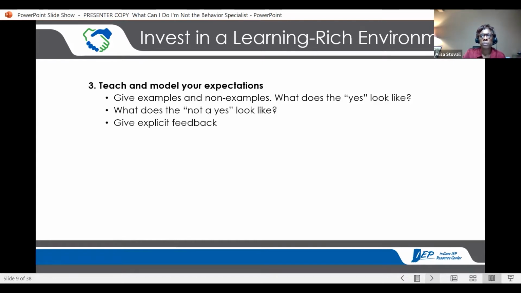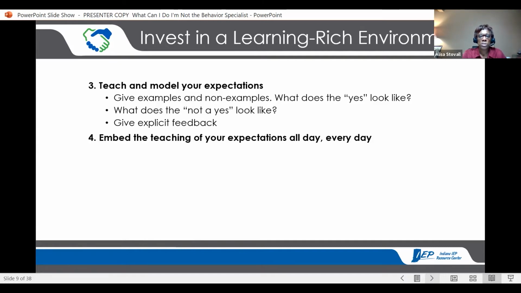Give explicit feedback. Doing good doesn't really tell me what I've done well at. Okay, Lisa, when you were collecting the materials to put in the bin after we finished the science activity, I really appreciate that you moved around the room quietly, because I was still kind of talking and giving a few end of session directions. So I appreciate that. Okay, very explicit. What did I do well? What do I need to do differently?